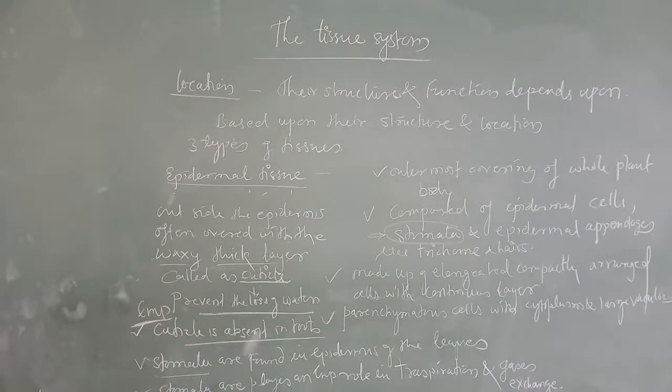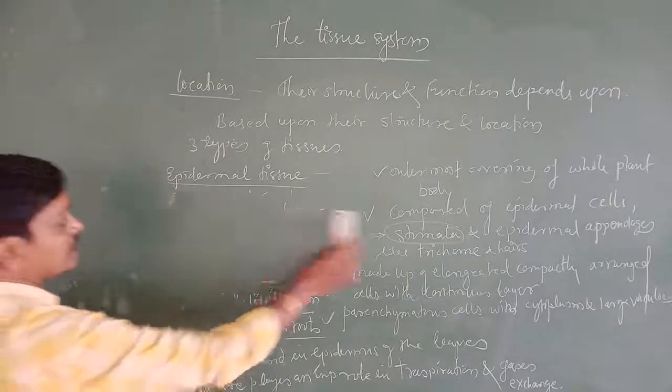Now we are going to study the structure of stomata.